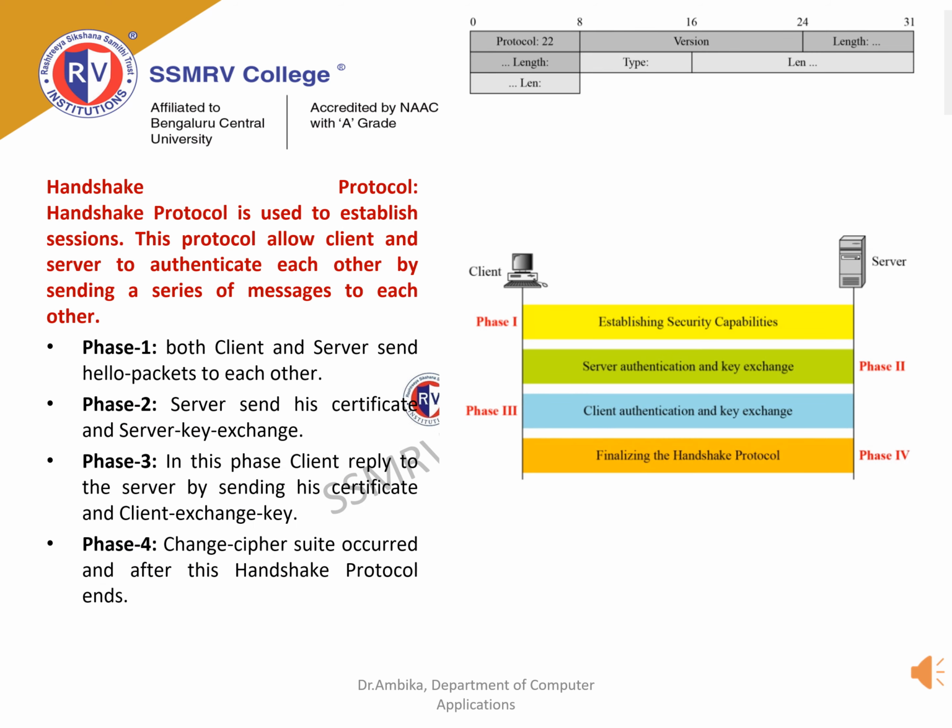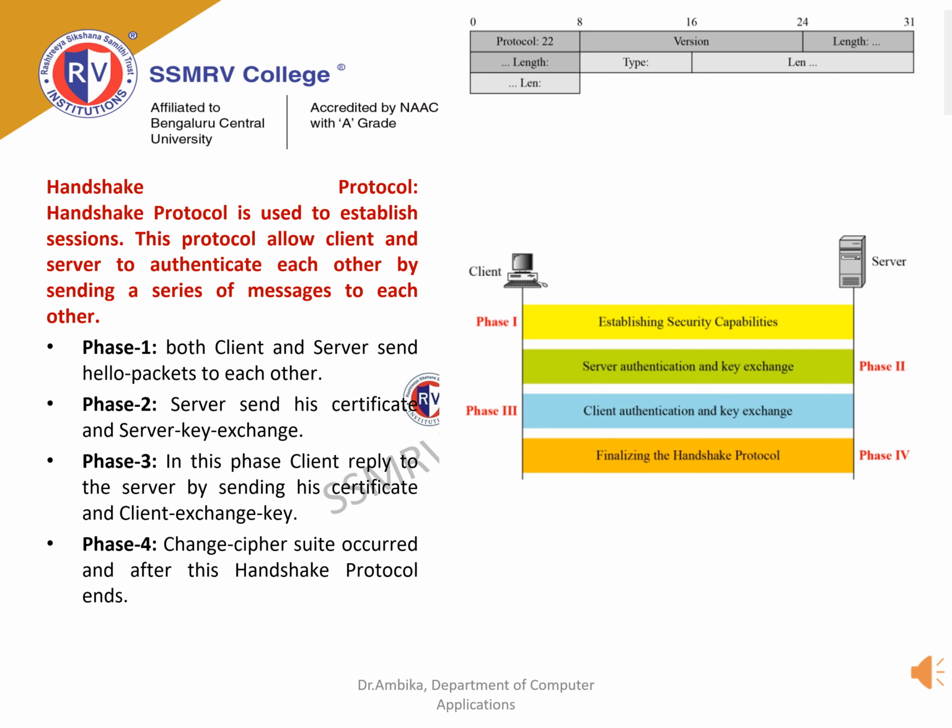The handshake protocol is used to establish the session. It allows the client and the server to authenticate with each other by sending a series of messages to each other. The handshake protocol uses four phases to complete its cycle. In phase 1, both the client and the server send hello messages to each other. In this phase, a cipher suite and the protocol version are exchanged for security purposes.